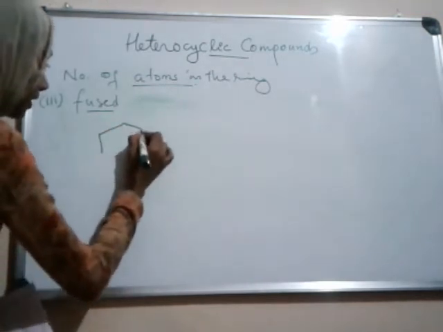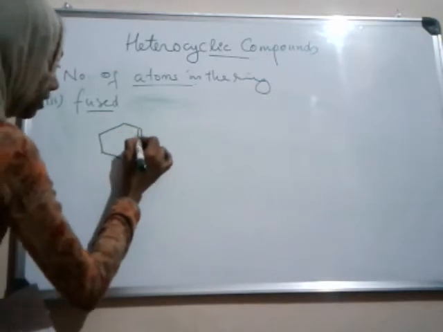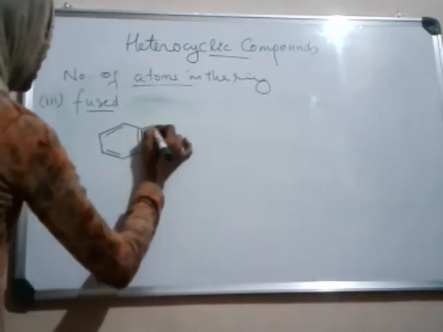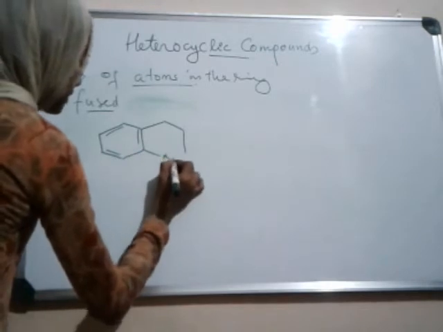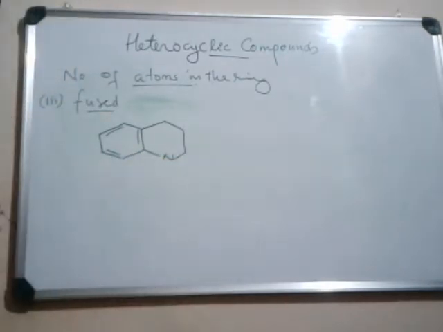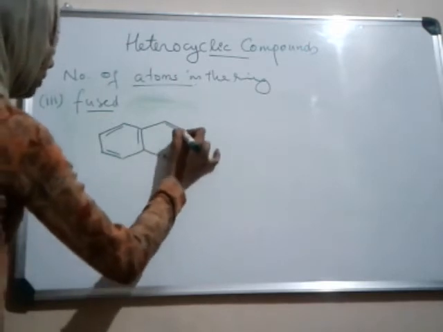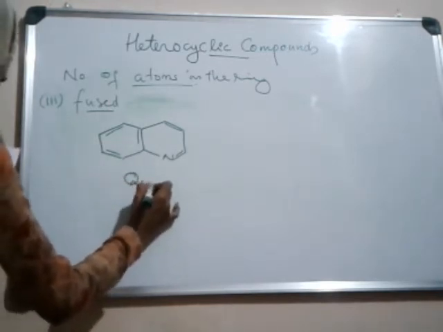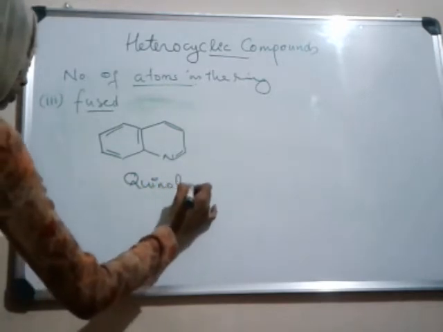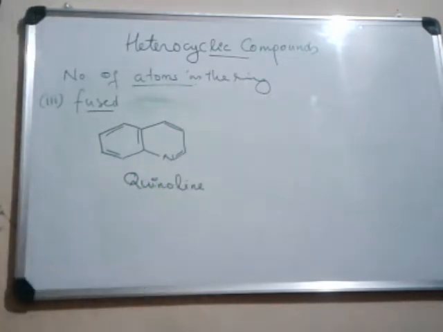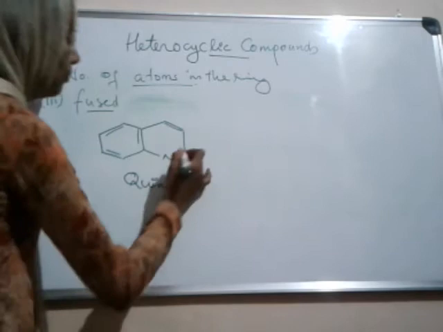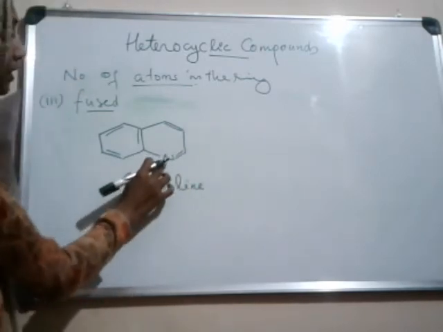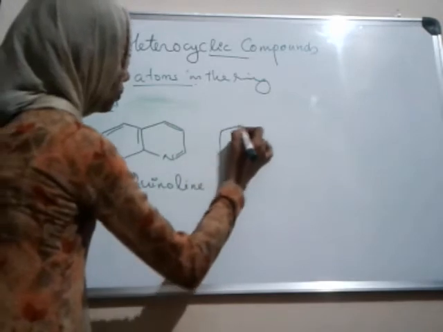For example, a six-membered benzene ring fused with a six-membered nitrogen containing heterocyclic ring is known as quinoline. If the nitrogen is at a different position, it is known as isoquinoline.